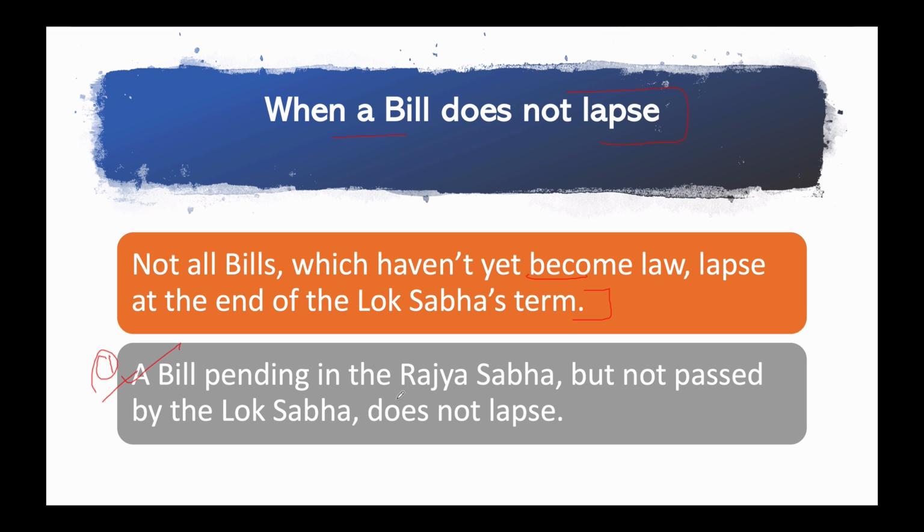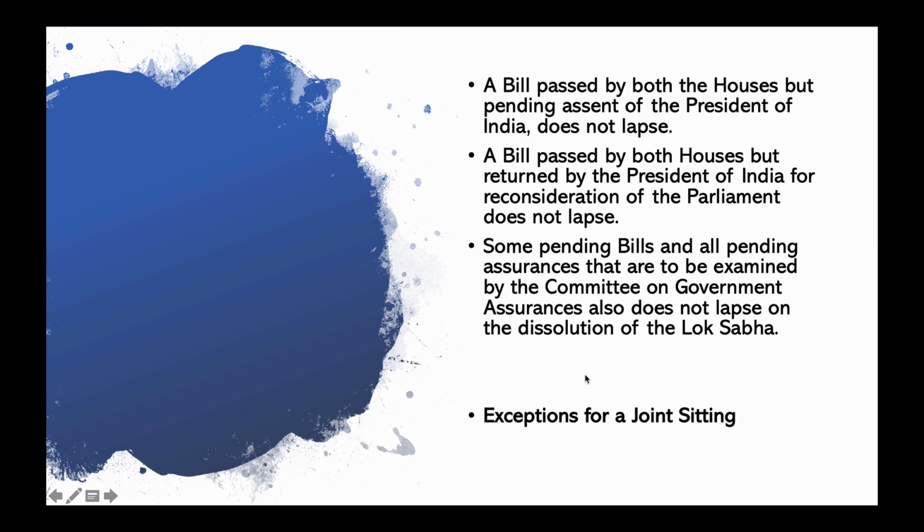A bill which is pending in Rajya Sabha but not passed by Lok Sabha, maybe the discussion is still going on in Rajya Sabha, does not lapse because Rajya Sabha does not dissolve. Only Lok Sabha is dissolved, so such a bill does not lapse.